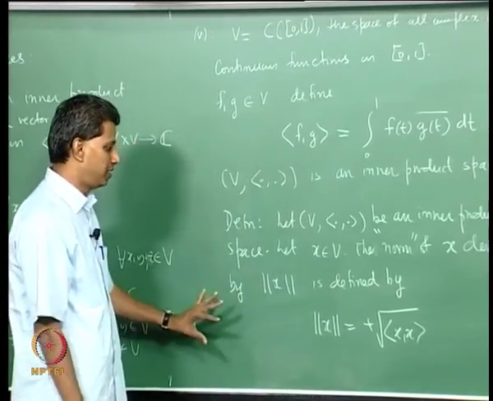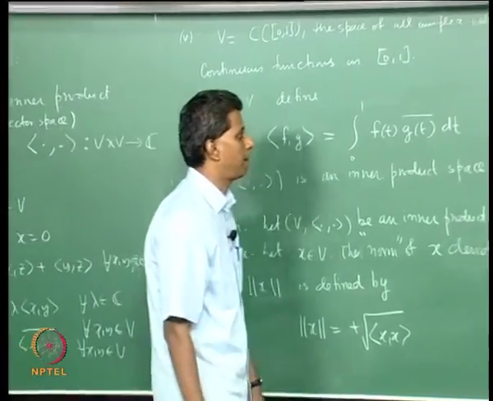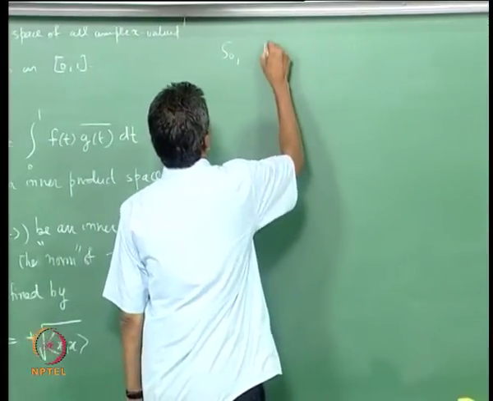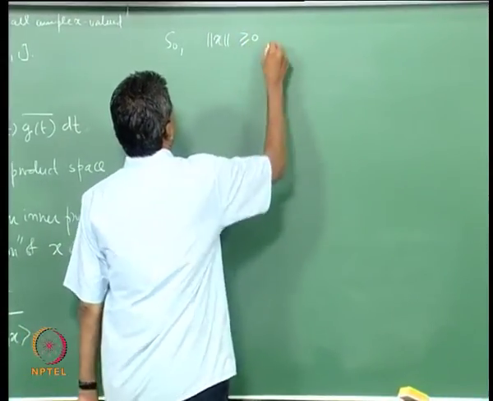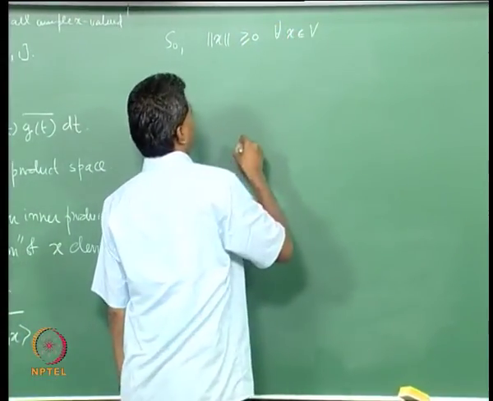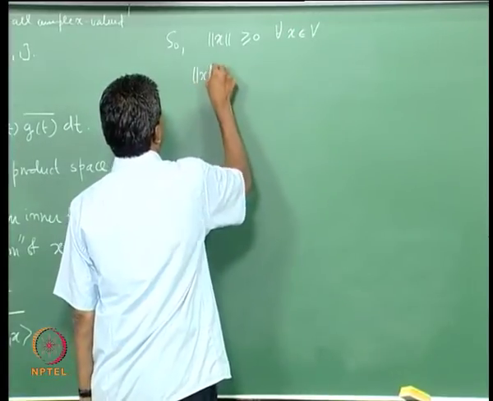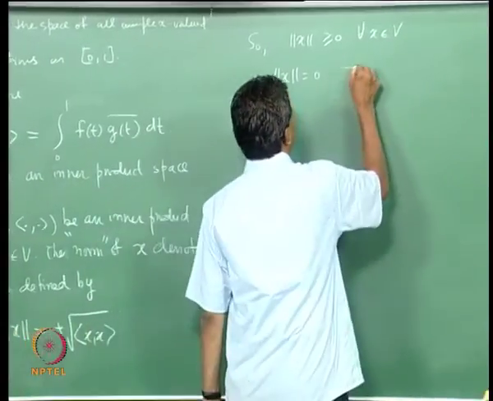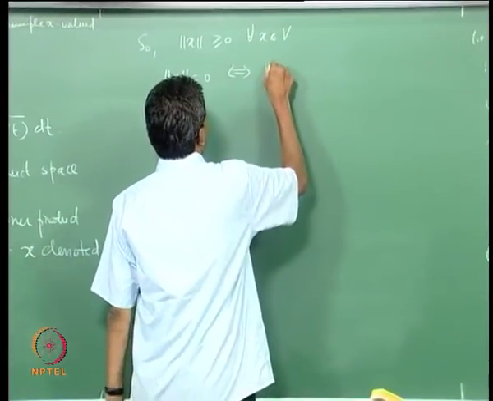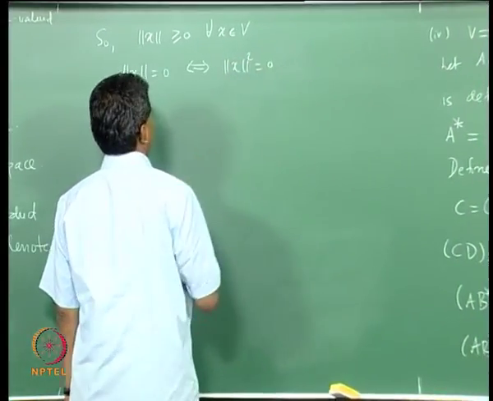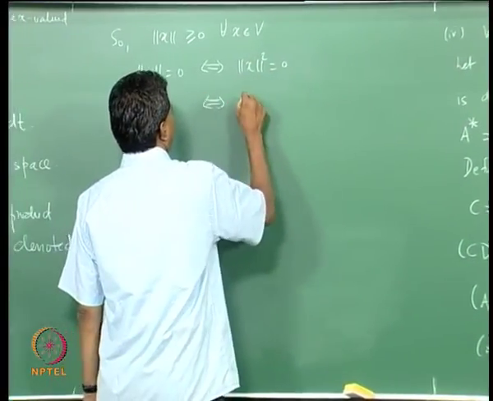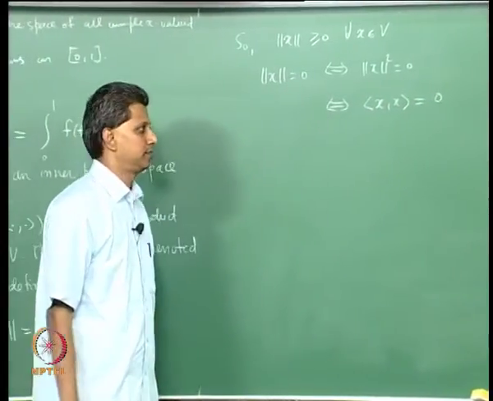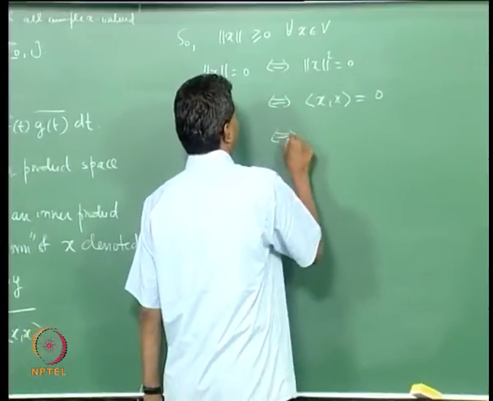Okay. So let me list the properties that this satisfies. First property I will just write down. So norm of x is greater than or equal to 0 for all x in V. Suppose norm x is 0. Okay, that happens if and only if norm x square is 0, if and only if inner product x with x is 0, which happens we know if and only if x is 0.